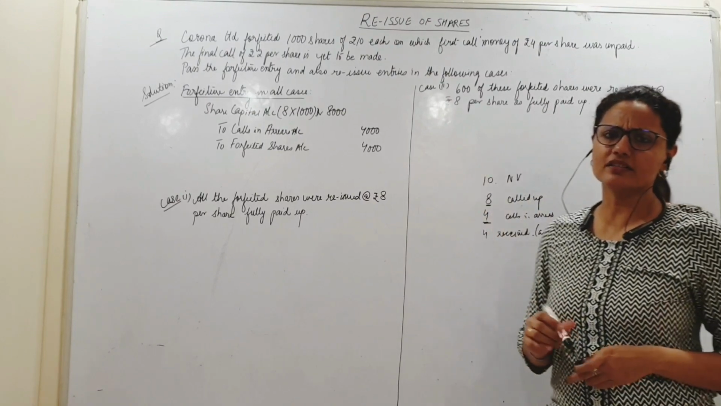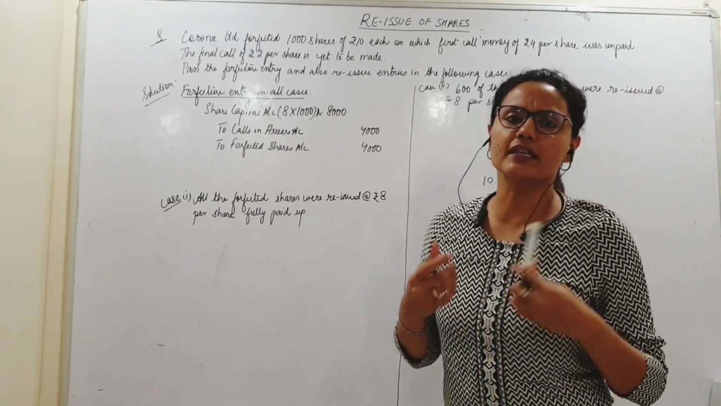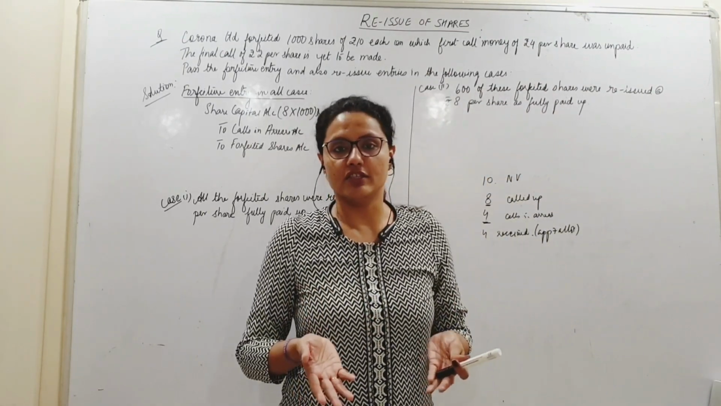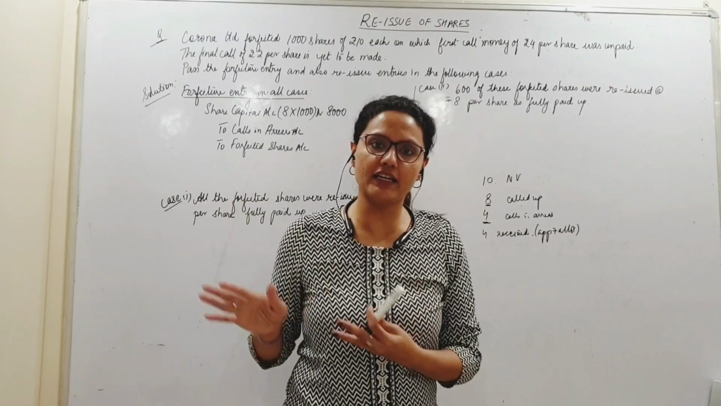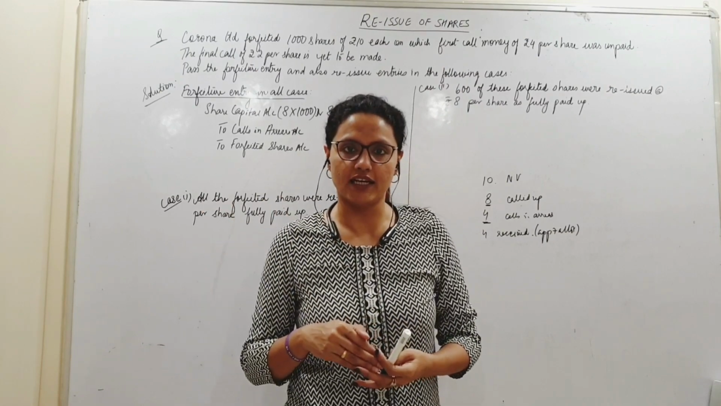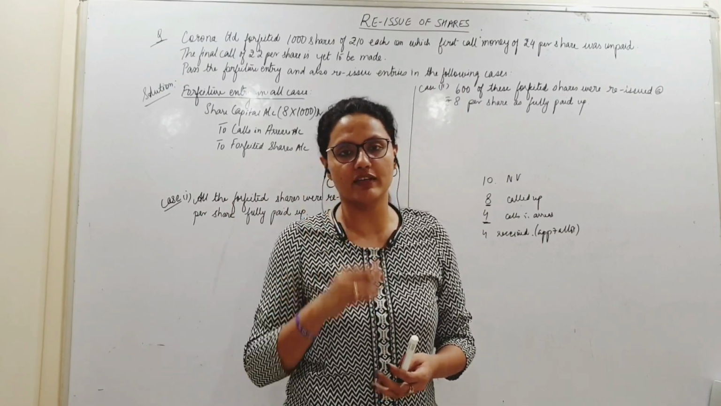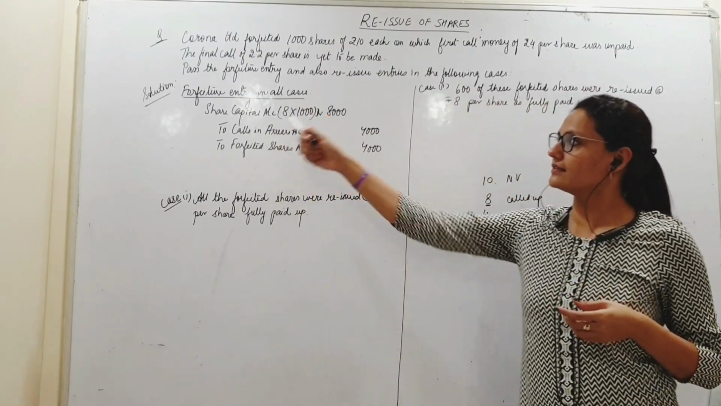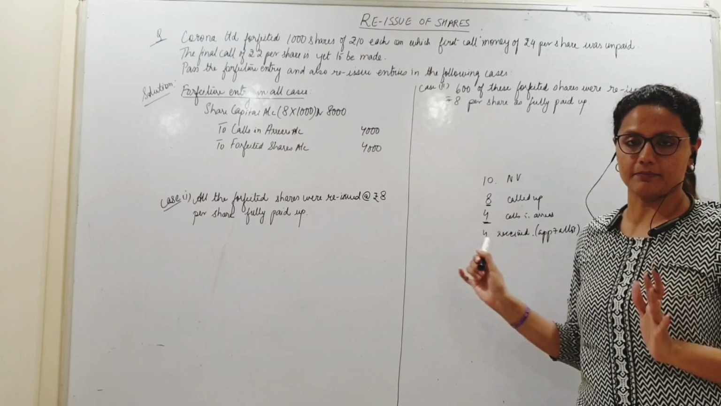That will remain constant in all cases. Reissue at any price, on any terms, the forfeiture entry will not change, right? That's independent. It happens first. After that the reissue happens, right? So nobody knows at the time of forfeiture what will happen at the time of reissue. So this is completely independent. This remains same for all cases to come.